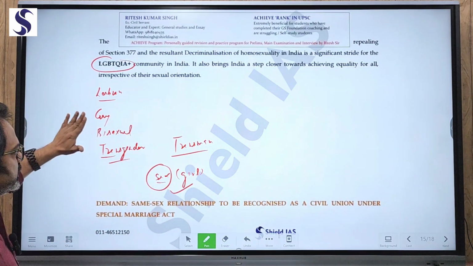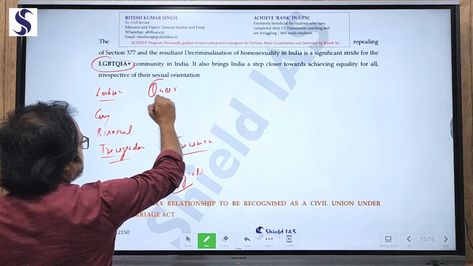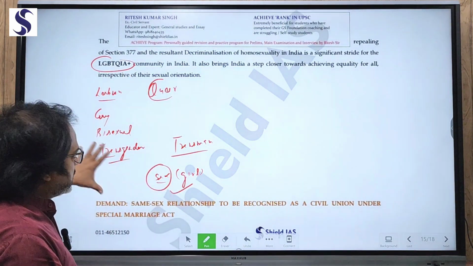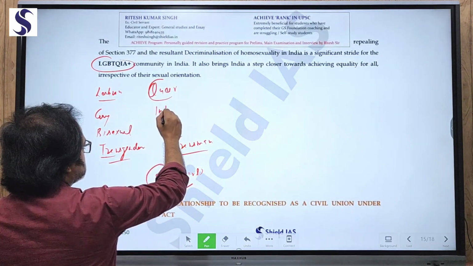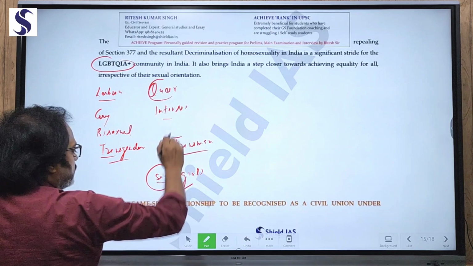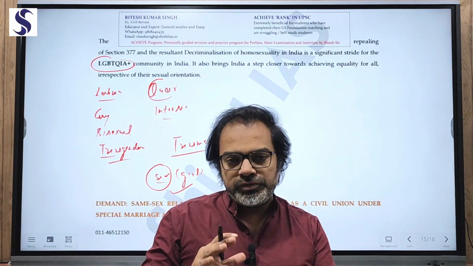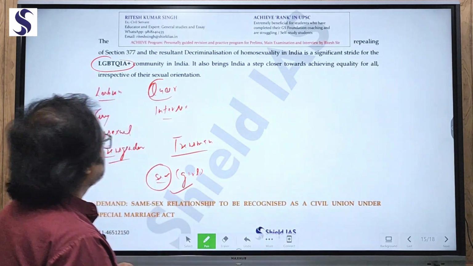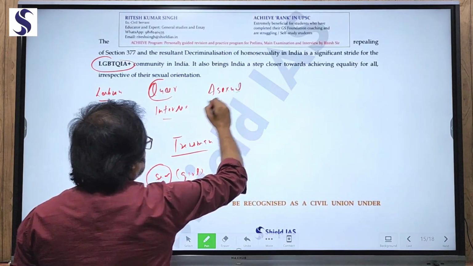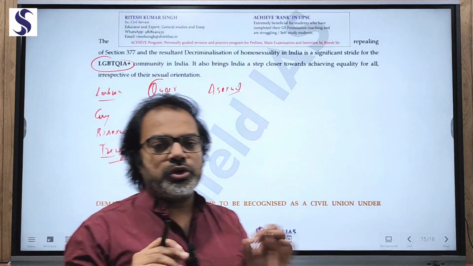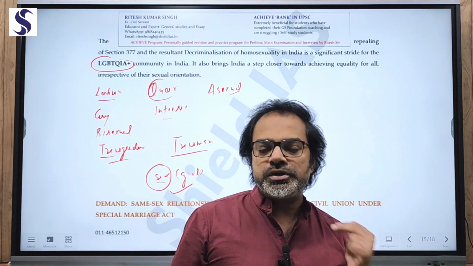So this is lesbian, gay, bisexual, transgender. The word queer is strange. It has been used in a derogatory manner, but ultimately symbolizes a combination of all of these. Then you talk about I, which is intersex, when a person has both male and female biological features. And A is asexual. That means a person not having any sexual orientation, no sexual feelings. And plus, if any new category is to be added.